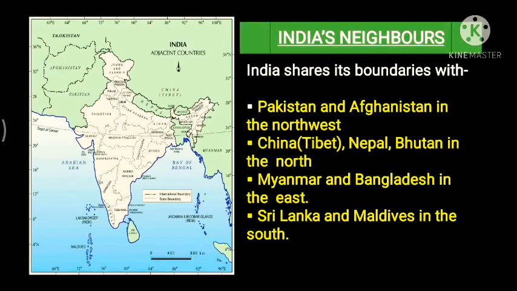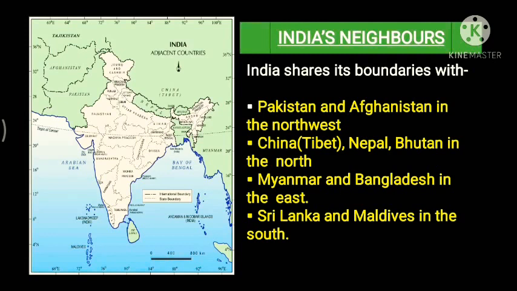Now children, as we know, India has 28 states and newly included 9 union territories. Now if you see the neighboring countries, India shares its land boundaries with Pakistan and Afghanistan in the northwest, China, Nepal and Bhutan in the north, and Myanmar and Bangladesh in the east. Our southern neighbors across the sea consist of the two island countries, namely Sri Lanka and Maldives.